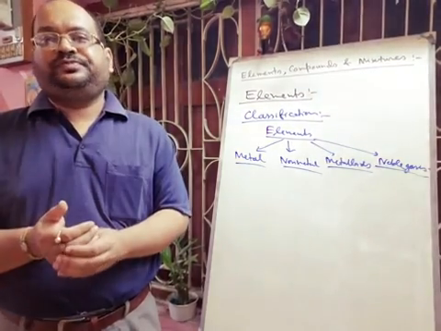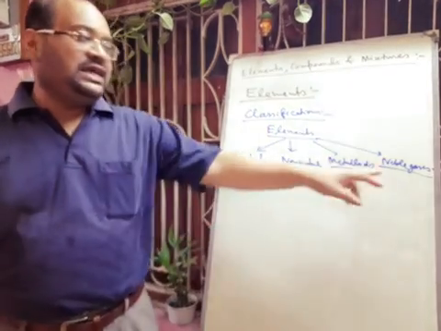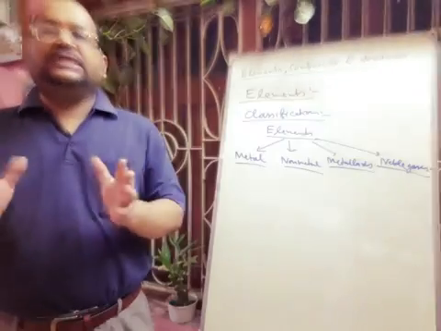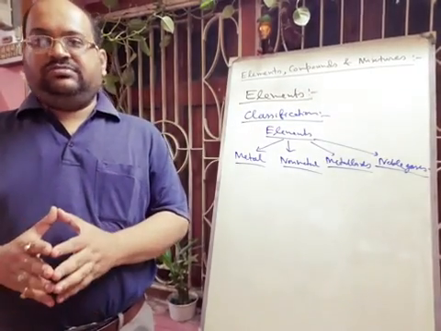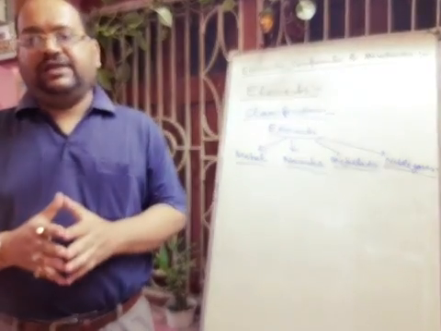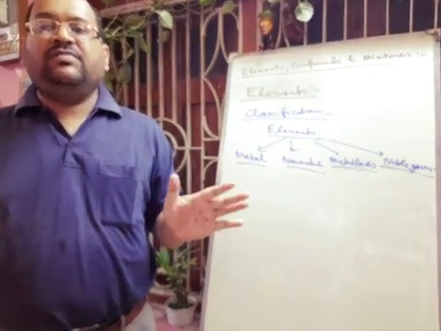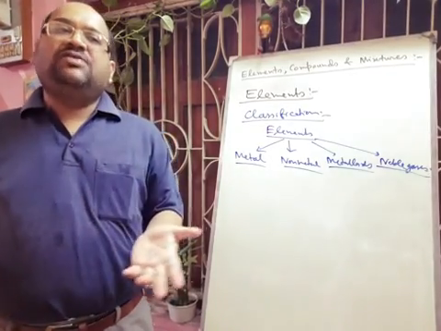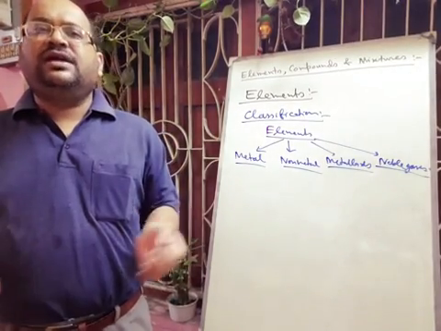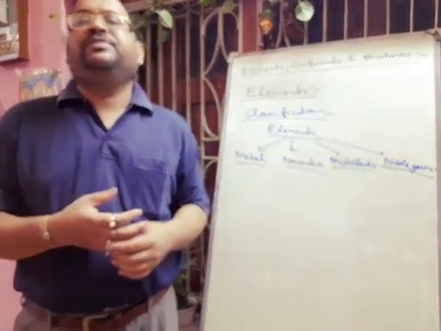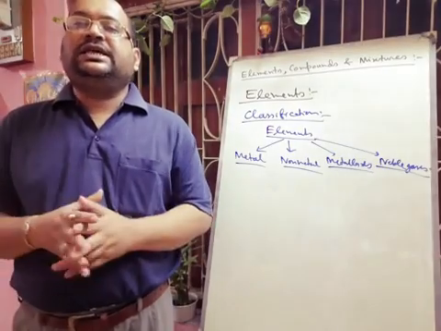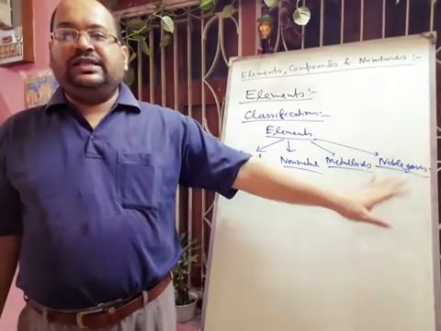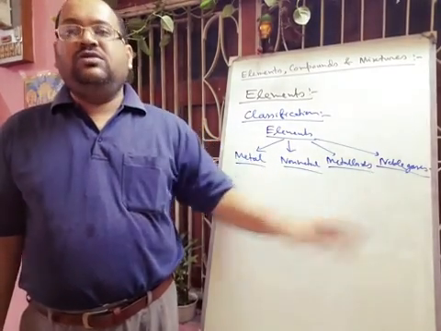These are the metalloids. And finally the inert gases or noble gases. These elements do not form compounds, they are generally monoatomic, and they are the least reactive elements. Generally they do not form any kind of bonds with other elements in normal conditions. But in drastic conditions we have now discovered a very small number of compounds. That is a different thing; I am telling the general case. As they are very less reactive, they are called inert gases or noble gases.